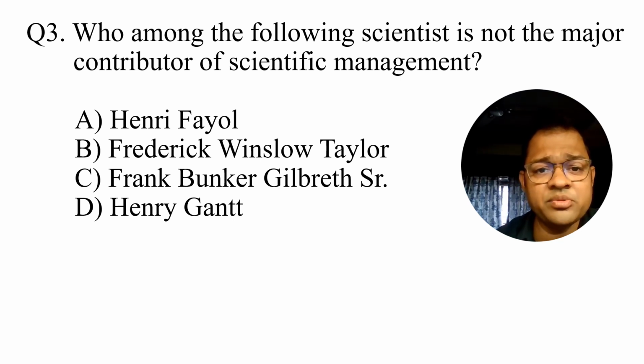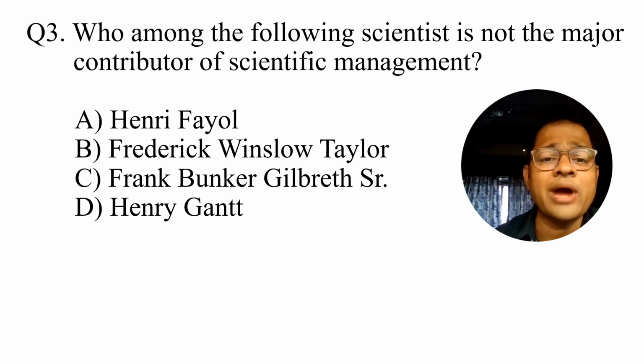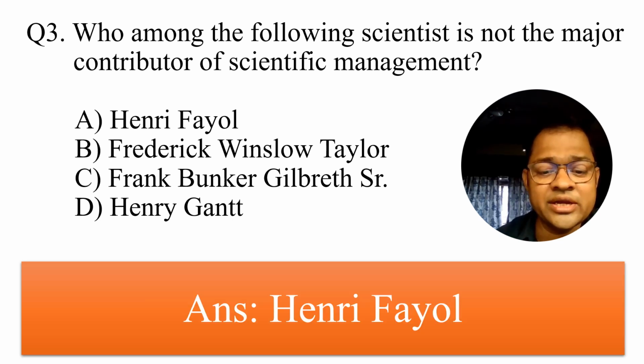If you group the activities according to the departments, then productivity will increase. He gave the concept of a bonus for good output in organizations. Henry Gantt is also a member of the scientific management school. The answer is Henry Fayol. He is not a scientist from the time of scientific management theory.